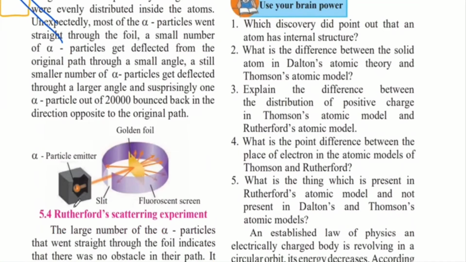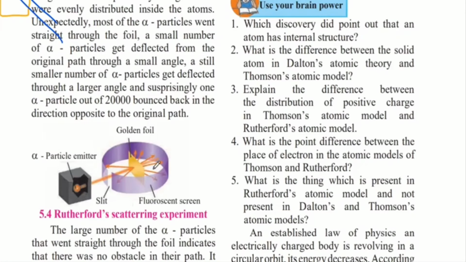So this is an example of the actual Rutherford experiment, in which this is the alpha particle emitter. That is, this is a radioactive element which is emitting alpha particles. And this is the gold foil. And this purple is the fluorescent screen, so that Rutherford could come to know where the alpha particle was going after hitting the gold foil.